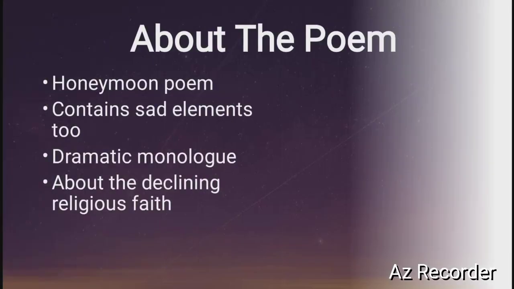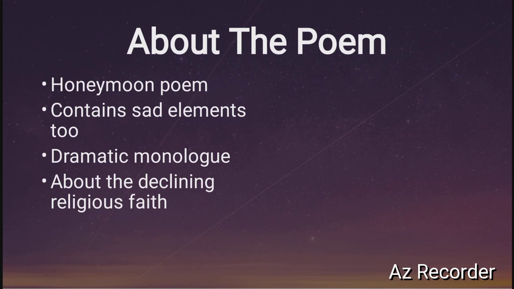Now, let us study something about the poem. Before understanding the poem, let us have a brief intro about what the poem is. This poem is known as the honeymoon poem. Why? Because we believe that some parts of this poem were written when Matthew Arnold went on his honeymoon with his newly wedded wife, and it also contains some sad elements. Besides being a honeymoon mood poem, it also contains some sad elements. And this Dover Beach by Matthew Arnold is a dramatic monologue.